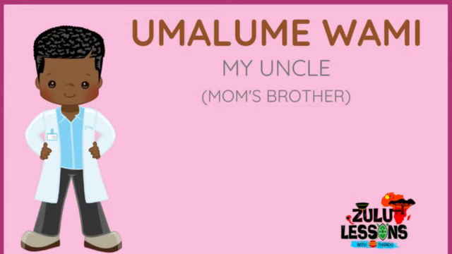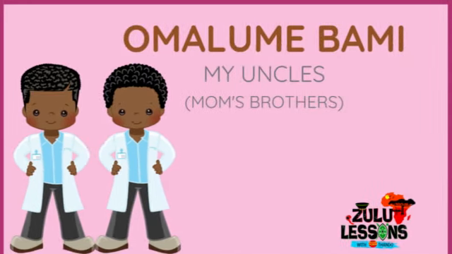My uncle, who is my mother's brother, it doesn't matter which age, my uncle, umalume wami. The plural, omalume bami.